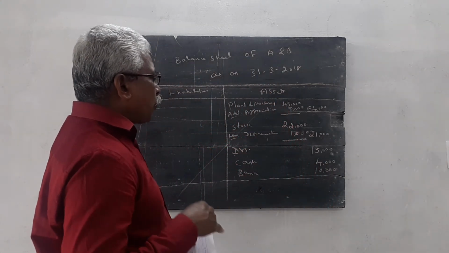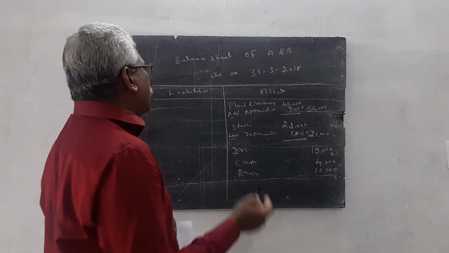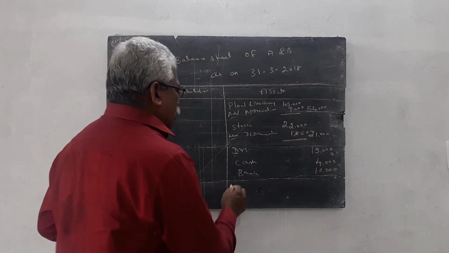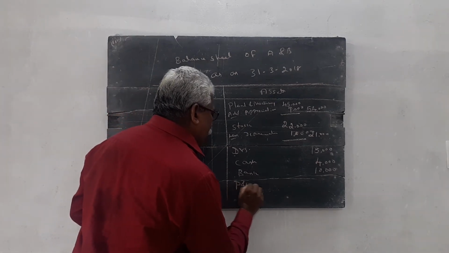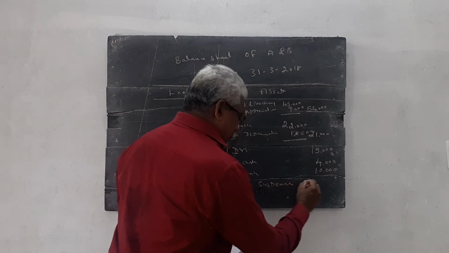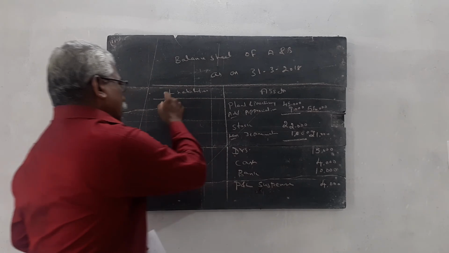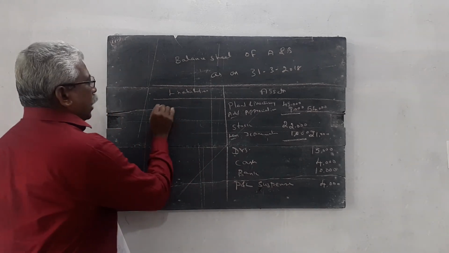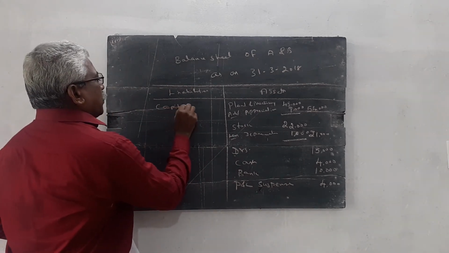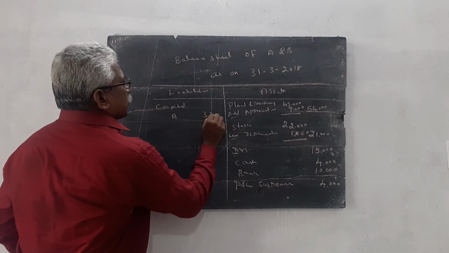Here we write one more piece of information: a portion of profit for the last 3 months is given to C's executor. So here we write profit and loss suspense account, rupees 4,000. Then we come to the liability side. Capital account of A is 33,000.